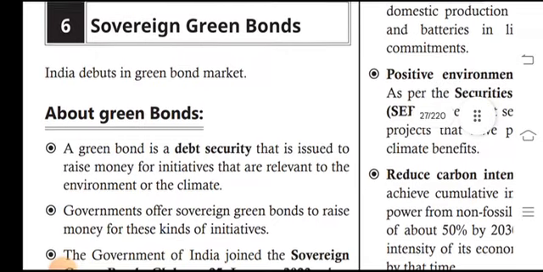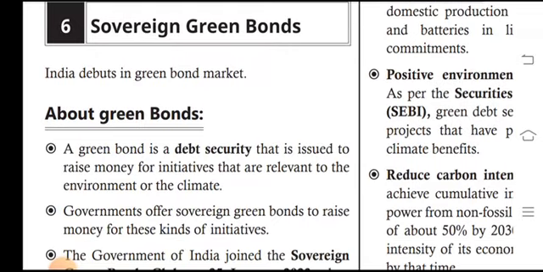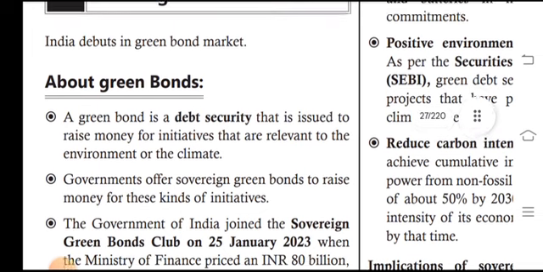Sovereign green bond: India debuts in the green bonds market. About the green bonds.